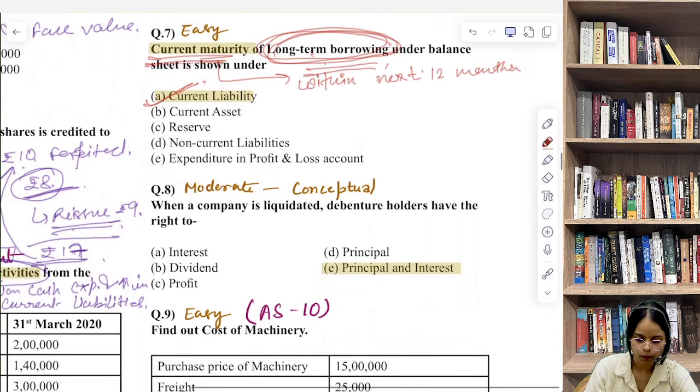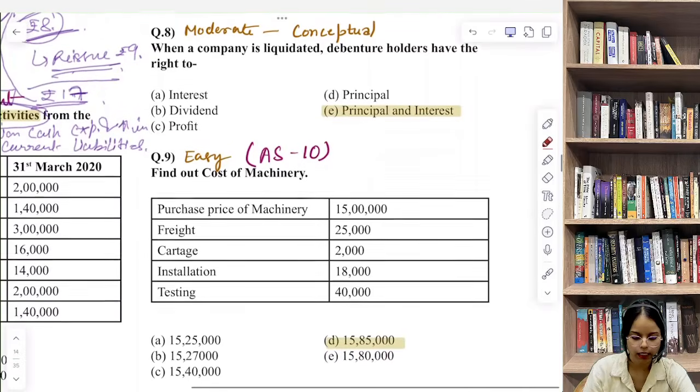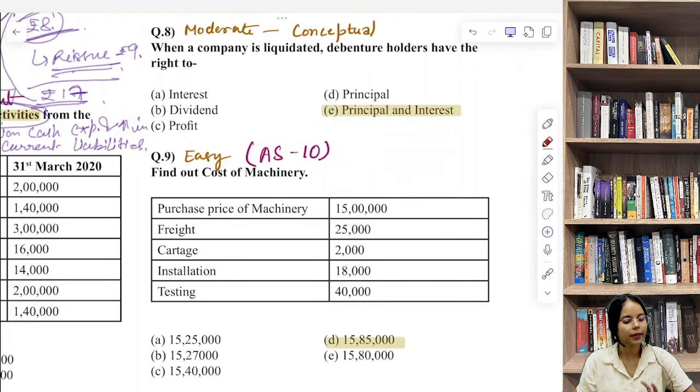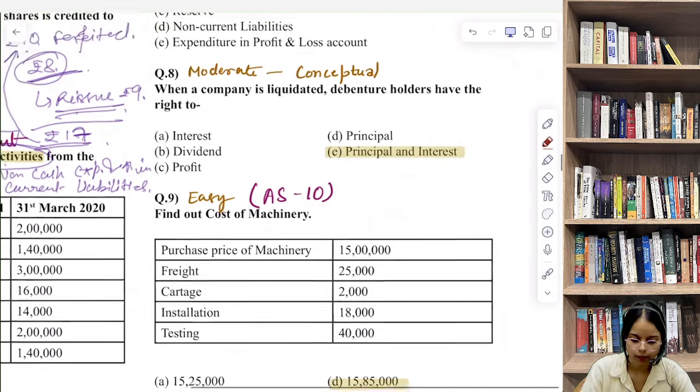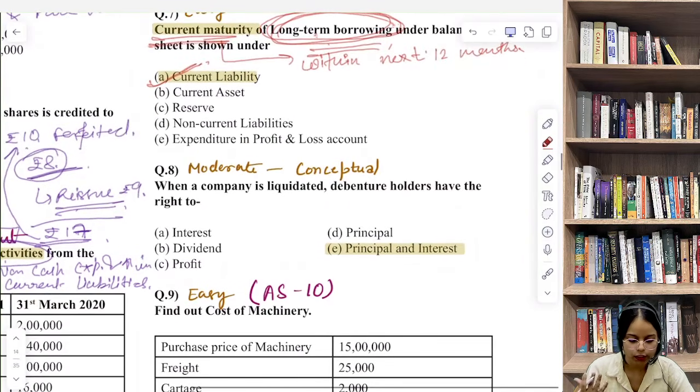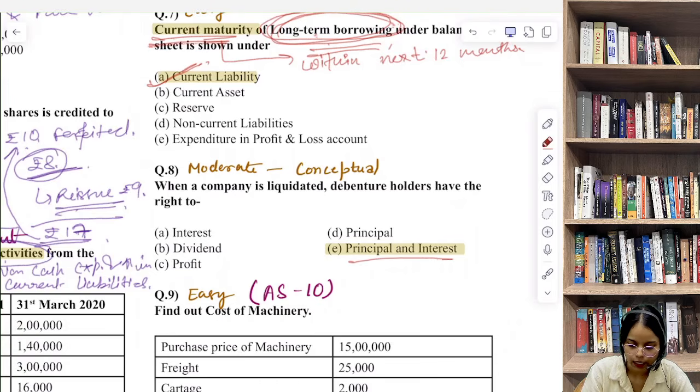Now let's talk about question number 8. When a company is liquidated, debenture holders have the right to which right? The correct answer is principal and interest. Debenture holders are creditors, and they are not owners. They don't get dividends or profit sharing.